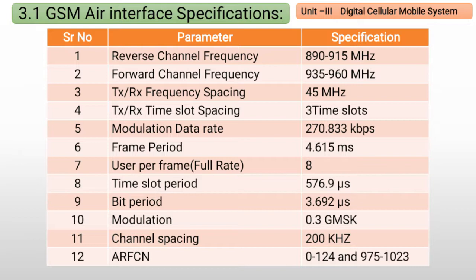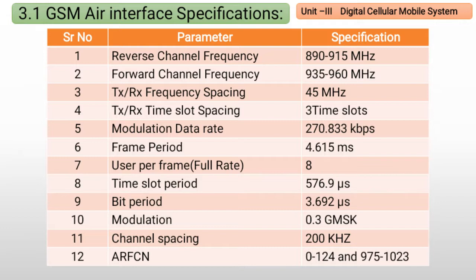It has a reverse channel frequency of 890 to 915 megahertz and a forward channel frequency of 935 to 960 megahertz. So the total transmit and receive frequency spacing is 45 megahertz, and the transmit-receive time slot spacing is 3 time slots. The modulation data rate used is 270.833 kbps. The frame period is 4.615 milliseconds. Users per frame are only 8.